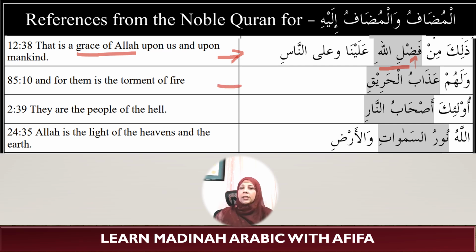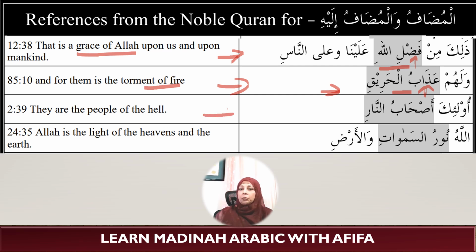So what is the next one? It is adabul hariqi, right? Which is the torment of fire. Here, adab is the mudaf, it means punishment, and al-hariqi is the fire. Okay, it is majroor and it is the mudaf ilayhi.